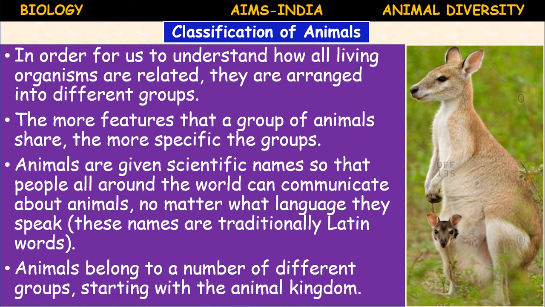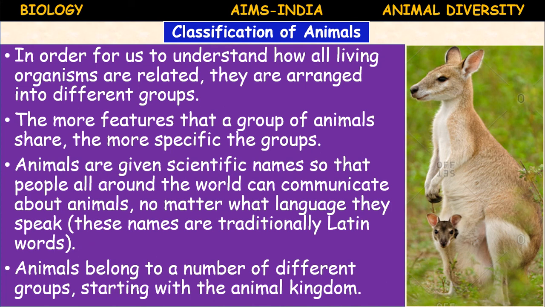So the mammalian class is divided into subclasses: Prototheria, which includes egg-laying mammals, Ornithorhynchus and Echidna. Then Theria means the mammals that produce living young ones. It is again divided into infraclasses Metatheria and Eutheria.